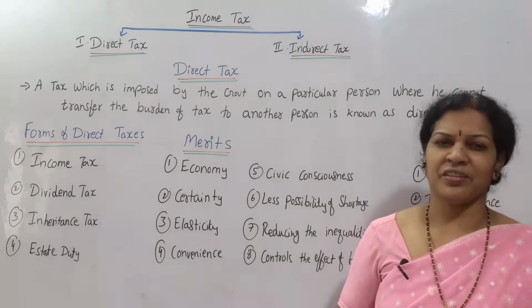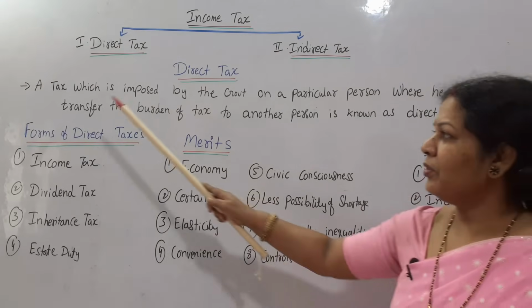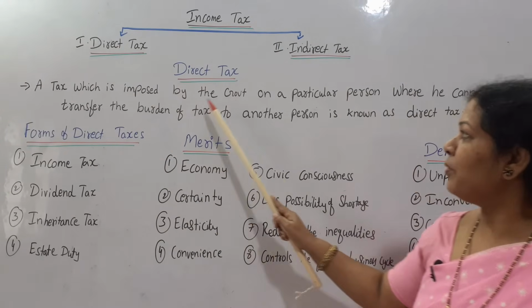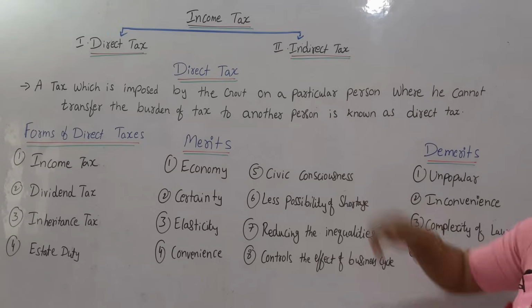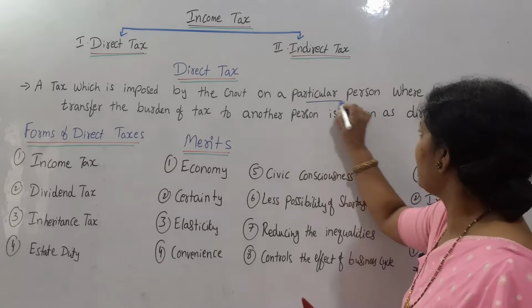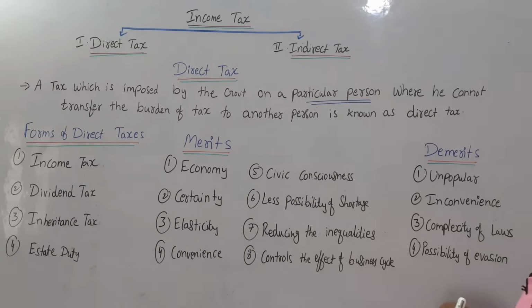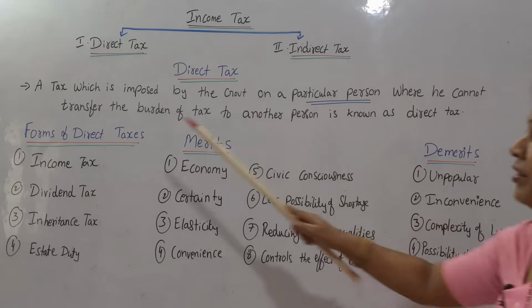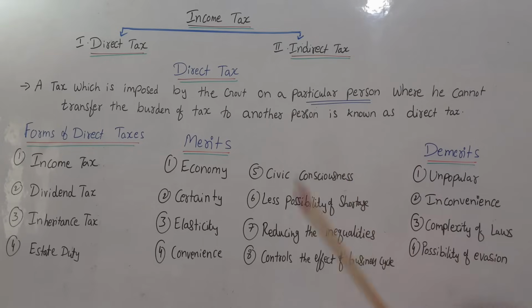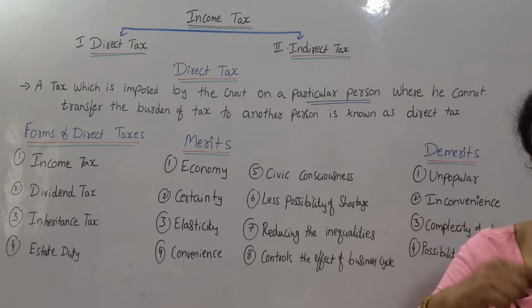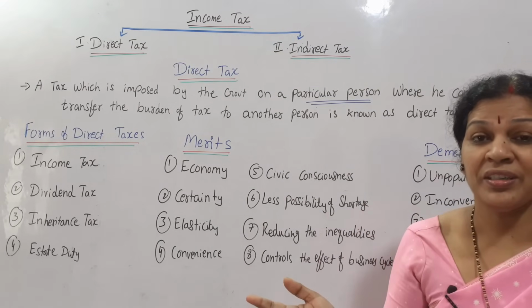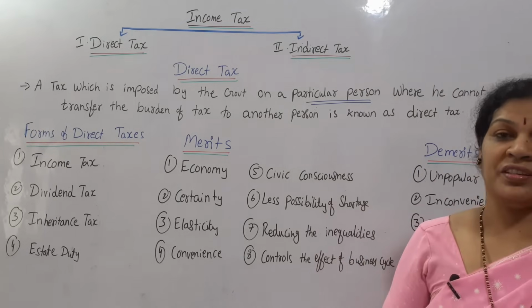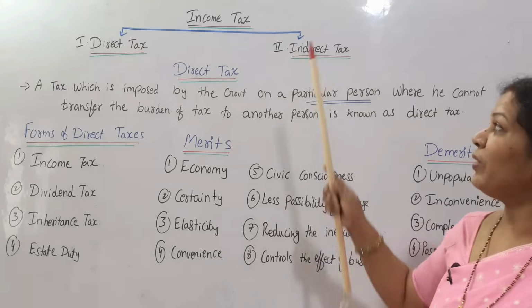So what is direct tax? A small definition is there. A tax which is imposed by the government on a particular person, where he cannot transfer the burden of tax to another person, is known as direct tax. Simple. Government is charging tax on a particular person. That person cannot transfer his tax to another person. That is direct tax. Whereas indirect tax